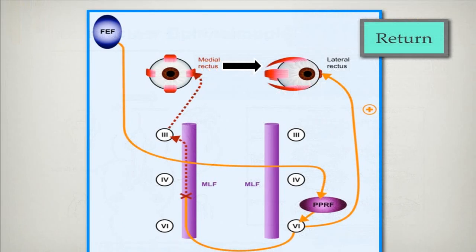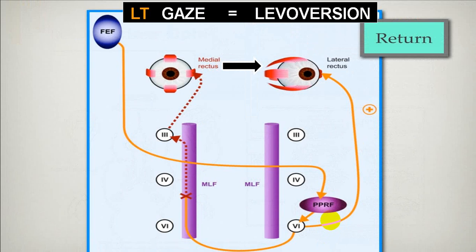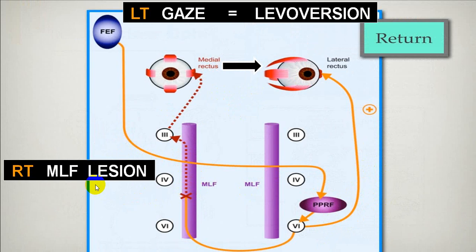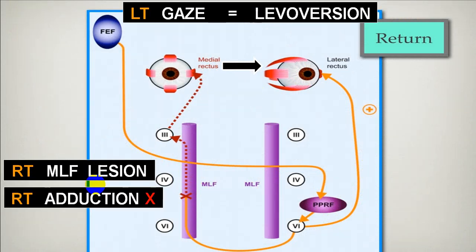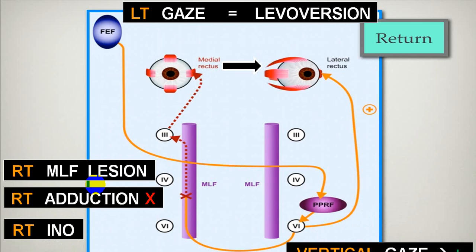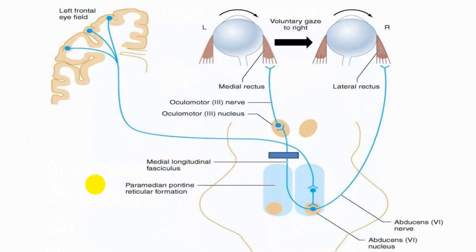This is a diagram again showing you that this is left gaze, this is left gaze, right medial longitudinal fascicle is damaged, so you will get right medial longitudinal lesions, right side adduction palsy, right eye INO, that is internuclear ophthalmoplegia, vertical gaze preserved, convergence preserved, left eye will be abducting, and this will be typical.